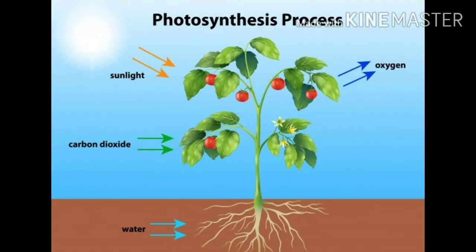The plants use the solar energy from the sun and produce their food through photosynthesis. Again, these plants release oxygen and use carbon dioxide and balance the proportion of gases in the atmosphere. Then we can take the example of the water cycle.